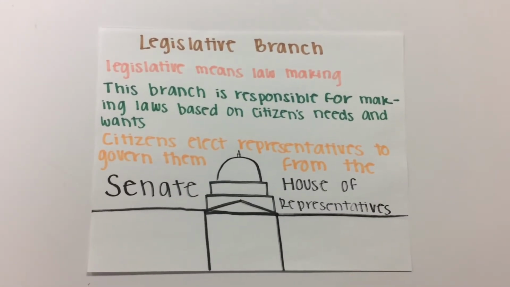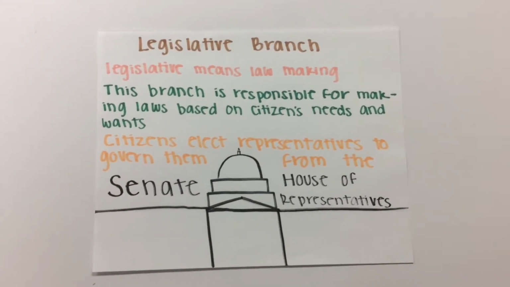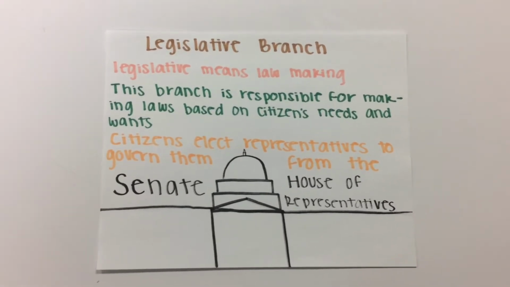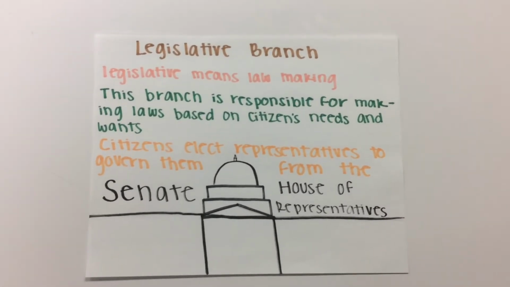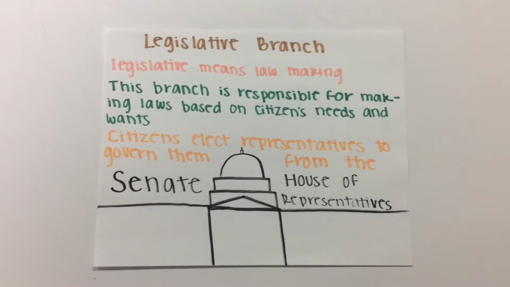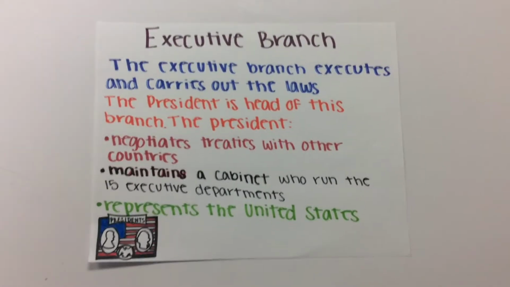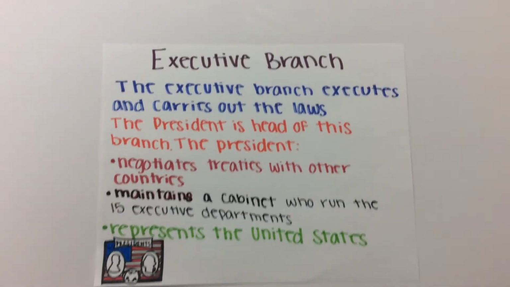The legislative branch. Legislative means lawmaking. This branch is responsible for making laws based on citizens' needs and wants. Citizens elect representatives to govern them from the Senate and House of Representatives. Executive branch. The executive branch executes and carries out the laws. The president is the head of this branch.